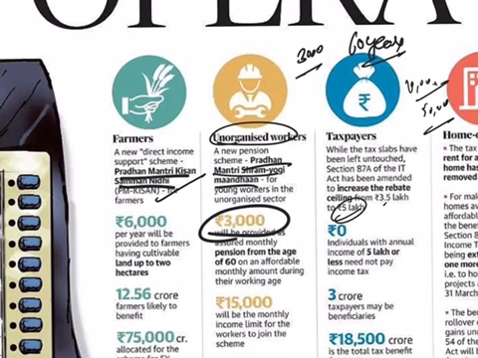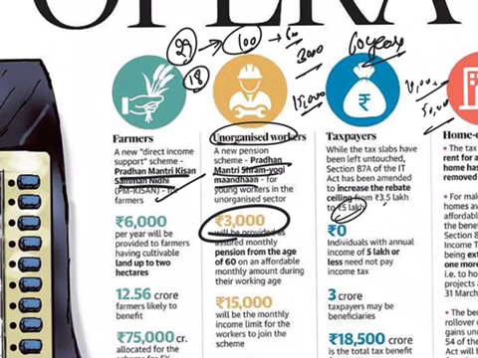And this scheme is launched for the unorganized sector workers who have a monthly income of up to 15,000 rupees. And the worker who joins this pension yojana at the age of 29 years has to contribute 100 rupees per month till the age of 60 years. Whereas if the worker joins this yojana at 18 years, then the worker has to contribute 55 rupees per month till 60 years of age.